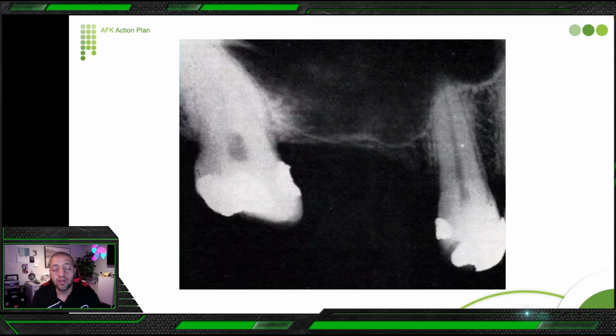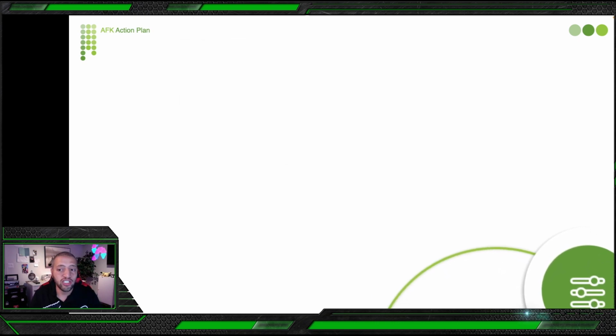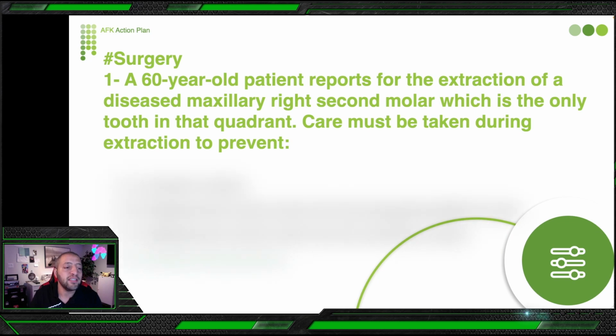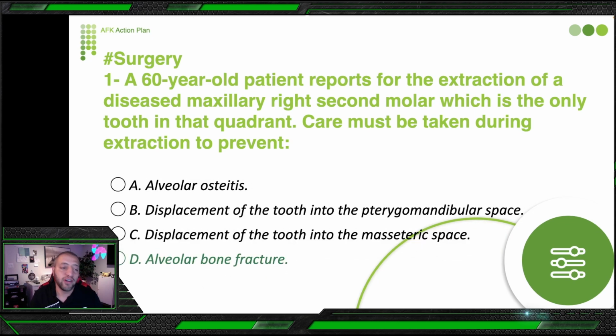So most commonly when you're trying to extract this tooth, the bone here will be fractured, maybe the maxillary tuberosity will be fractured here. So care must be taken during extraction to prevent, yes, correct, alveolar bone fracture.